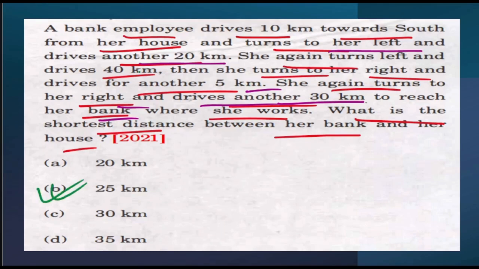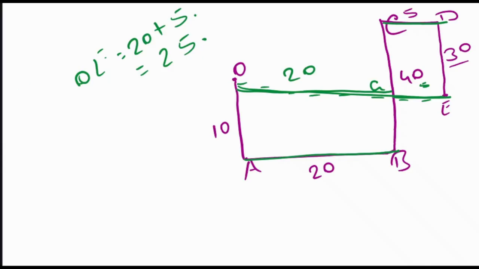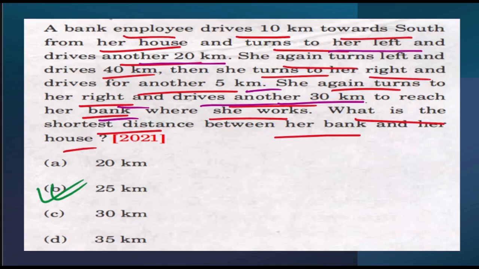Understood? The question was so long, but if you do it step by step, it becomes simple. I hope you understood this one. This one also came in 2021. So you saw that in 2021, 2 questions came slightly different from the previous years. Now let's move on to the next question.